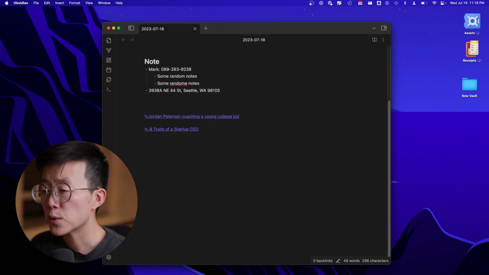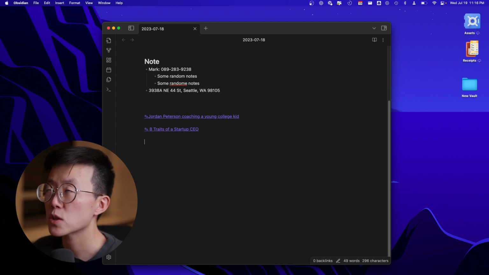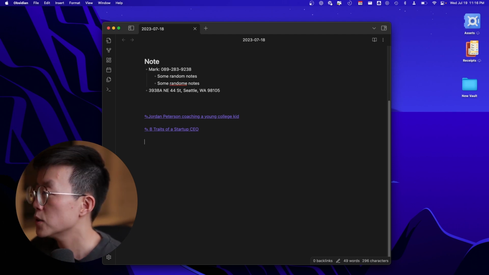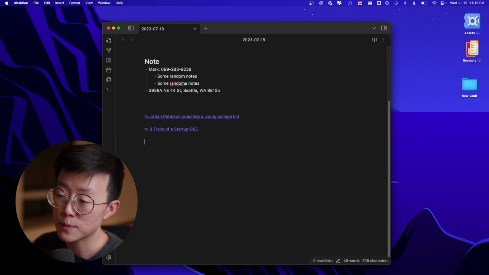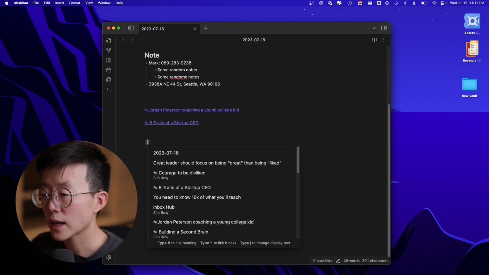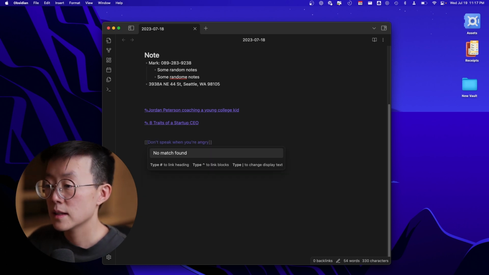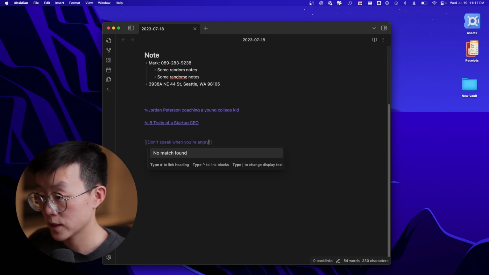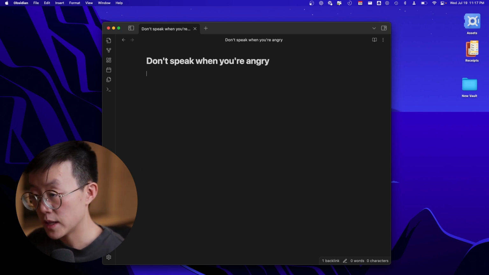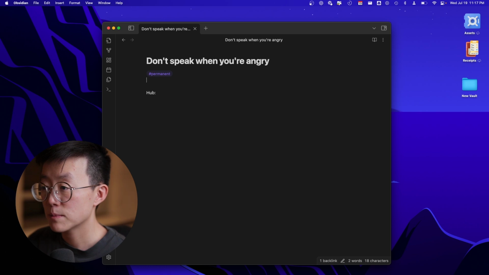Besides generating reference notes from the daily note, you can also generate insights or anything that you have distilled from your daily experiences. For example, let's say you have a meeting or you go through your day and you have some insights. Normally, I would just simply write down the permanent notes, double bracket, and then I'll write down whatever the insight I've got for the day. Let's say that's the example of the note I have for the day.